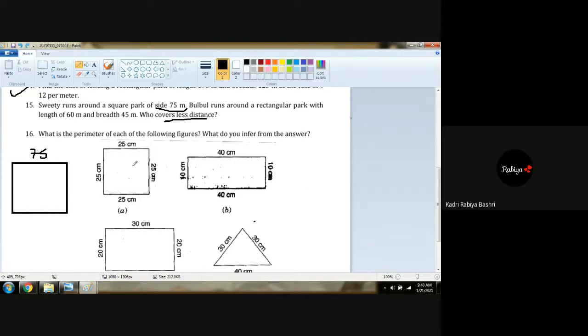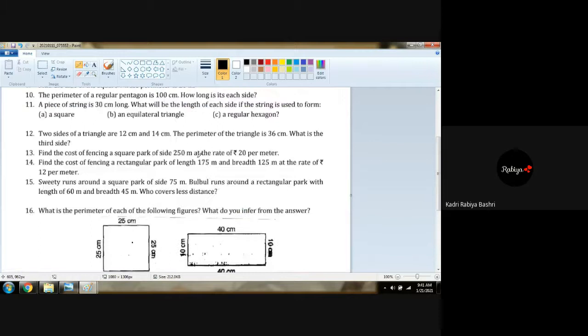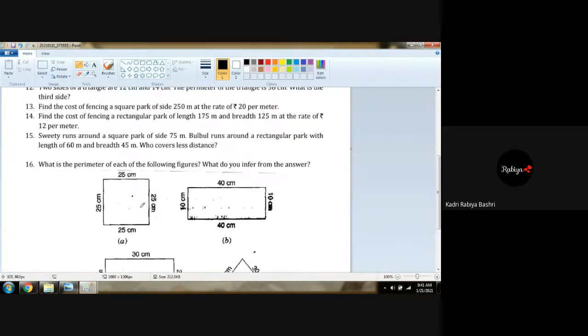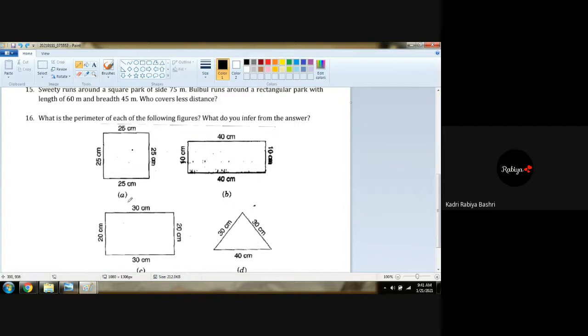Chalo. Question number 16 you have to do on your own. What is the perimeter of each of the following figures? Different figures are given. This is a triangle, this is a rectangle, with different measurements given. This one is a square. So you have to find the perimeter. What do you infer from the answers? That is what you have to answer. You know how to find the perimeter by adding all the sides. Yes or no, for all the figures? Yes, sir. So you can do this on your own.